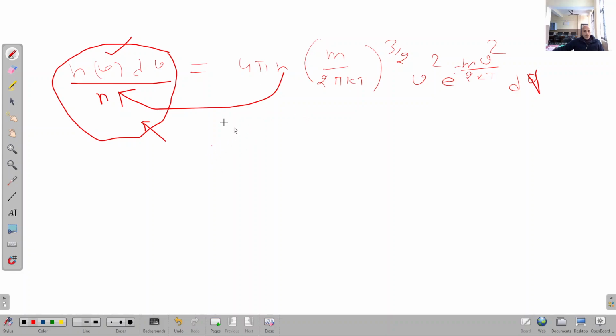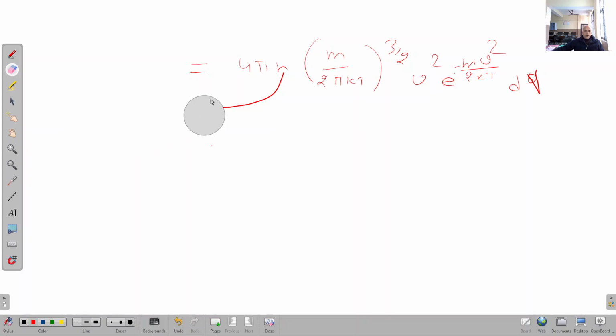So P_v is what? P_v is equal to 4 pi (m upon 2 pi kT) to the power 3 by 2 v square e raised to power minus m v square upon 2 kT. Now what we have to do?